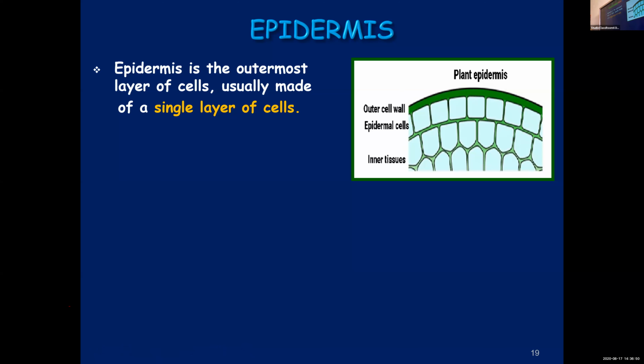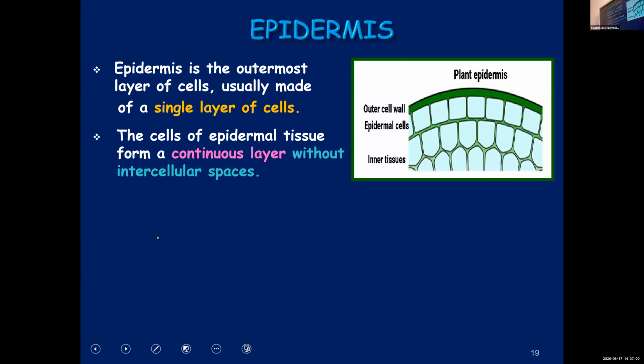You can find them on the outermost layer. It consists of a single layer of cells. Now moving on to the next point. The epidermal cells form a continuous layer without any intercellular space.